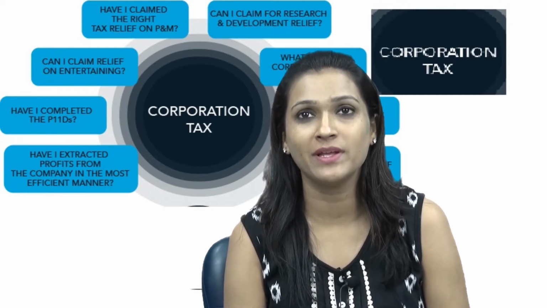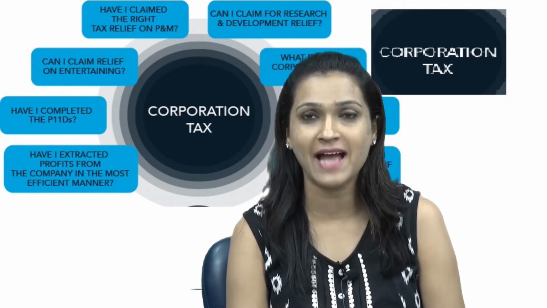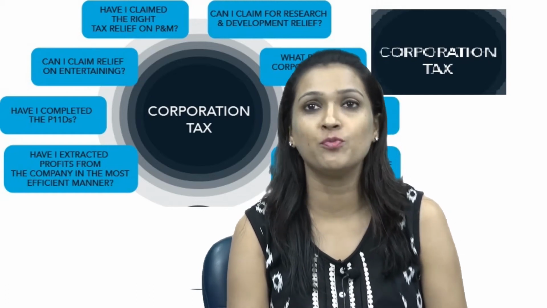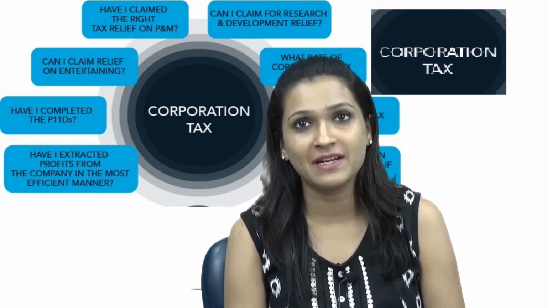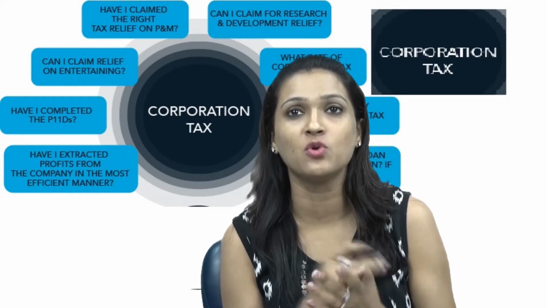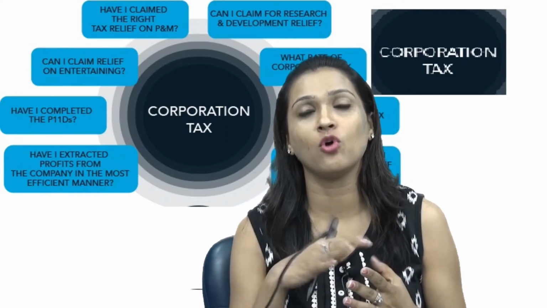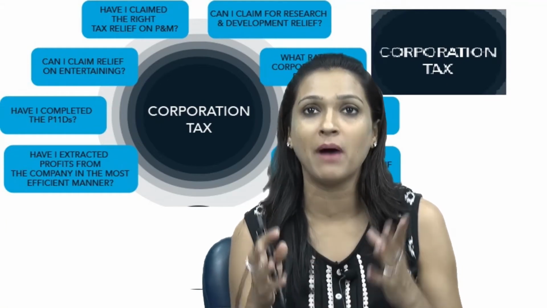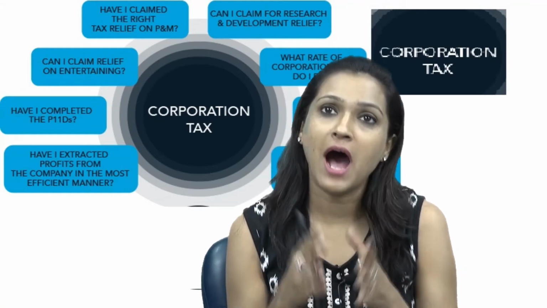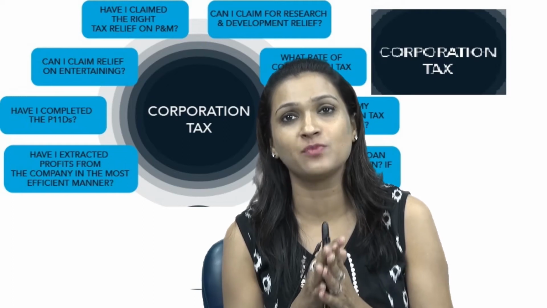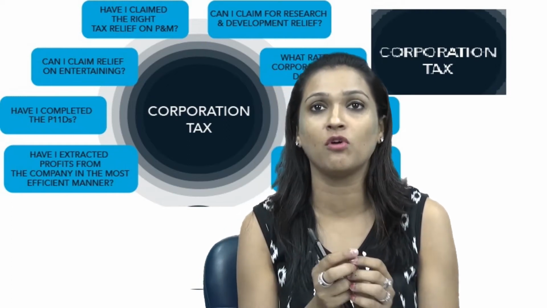Today we shall be doing the last topic of our corporation tax, which is with respect to group of companies. Now it's definitely a very practical scenario wherein you have a holding company, that is a parent company, and you have a lot of subsidiary companies forming part of a group. So how do we deal with corporation tax when the company is forming part of a group?